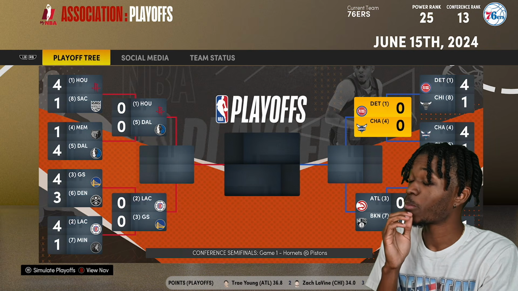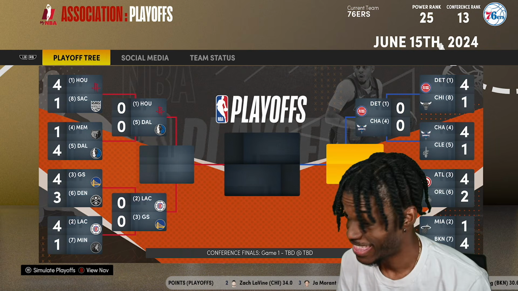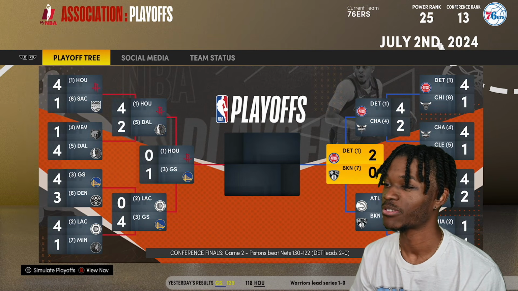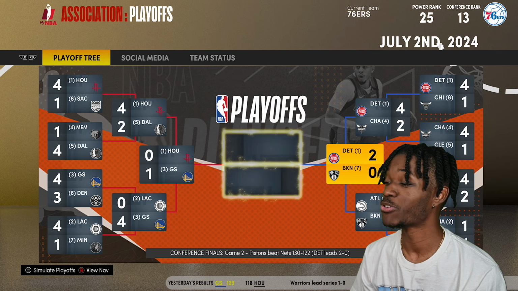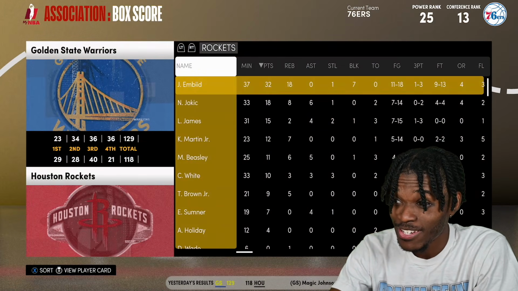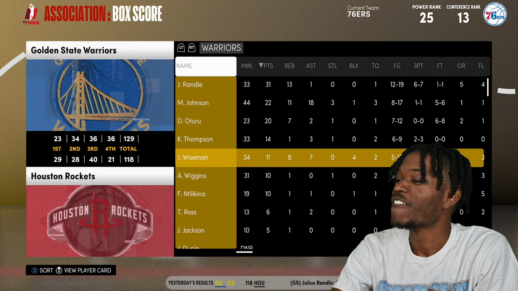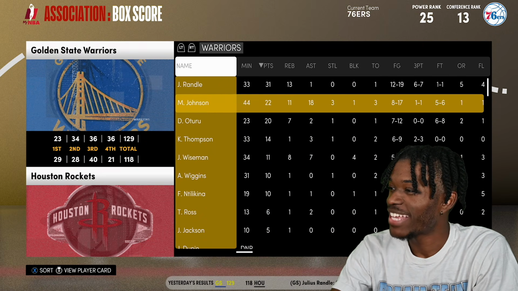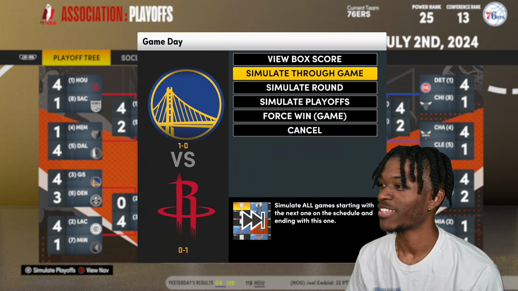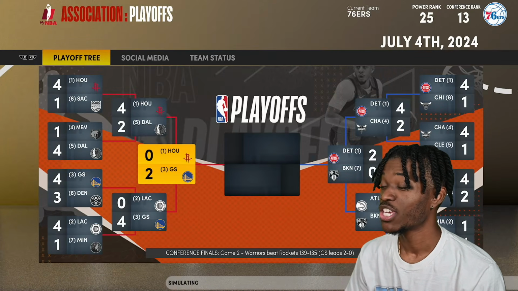Kobe and MJ in round number 2. That's a matchup right there. If that goes 7, it didn't go 7. I was going to stop to try to just get some simulations in. But here we go. Houston, who of course have LeBron, versus Magic Johnson, who just had a 22-11-18 game. All right. Simulate game number 2. Houston.